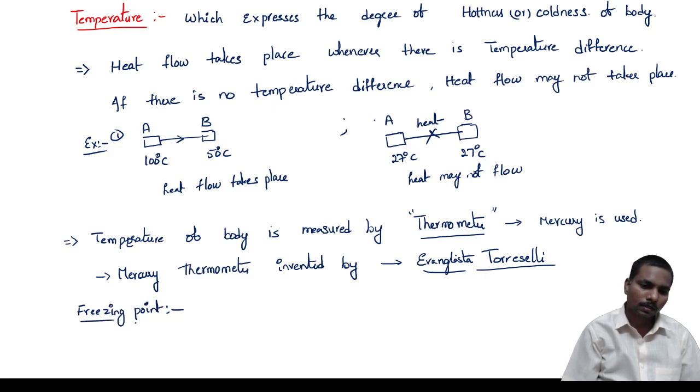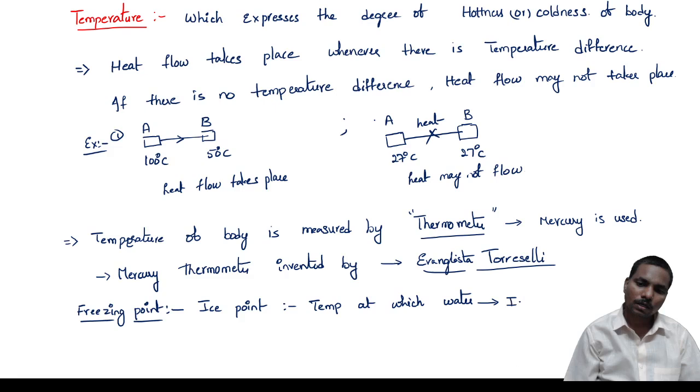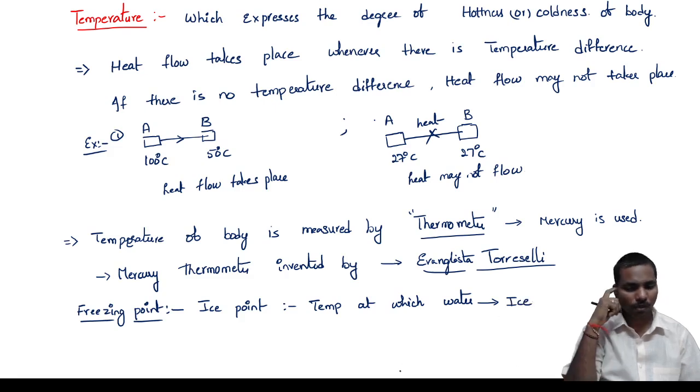Freezing point. What is the freezing point? It is also called the ice point. As the name itself says, it is the temperature at which water becomes ice, that is, liquid becomes solid.